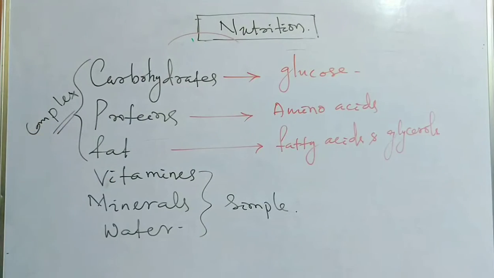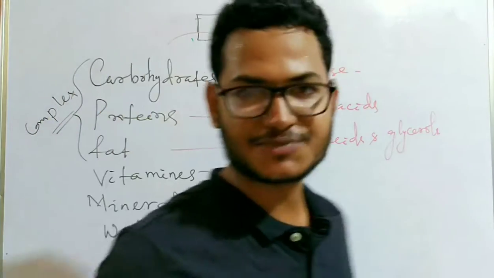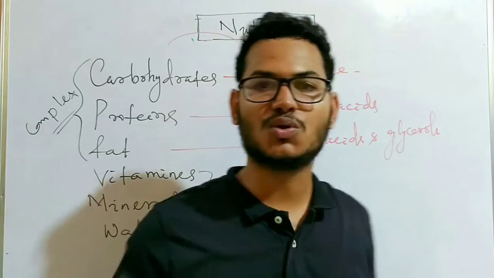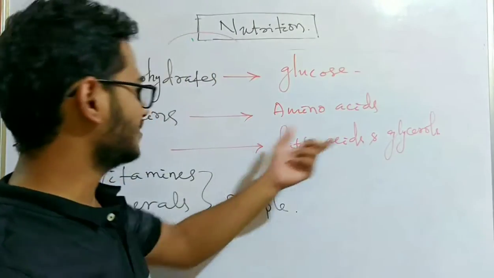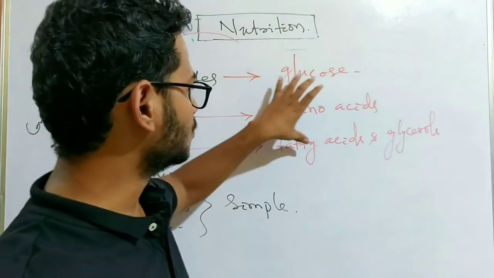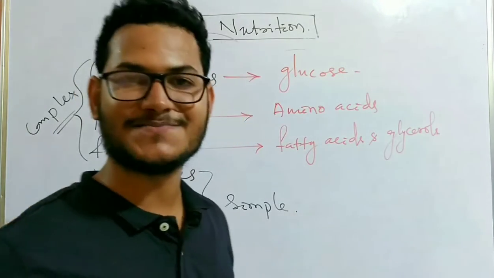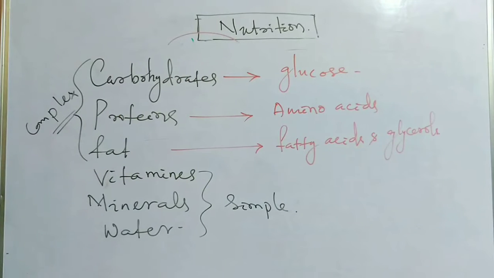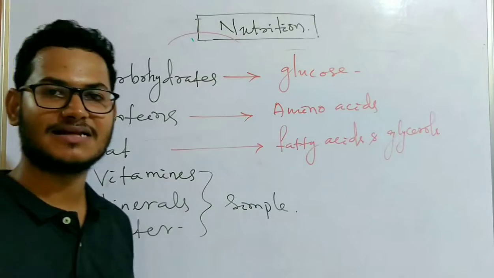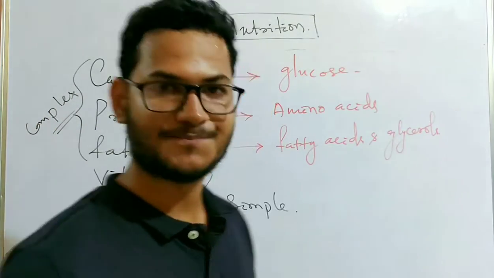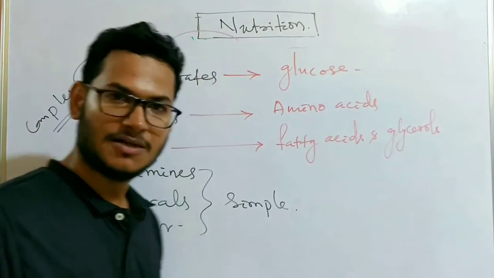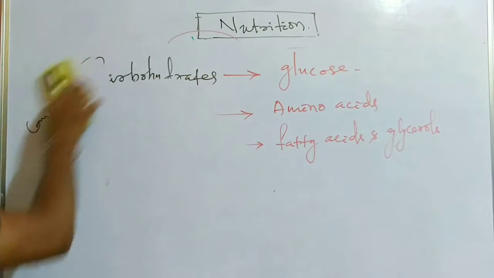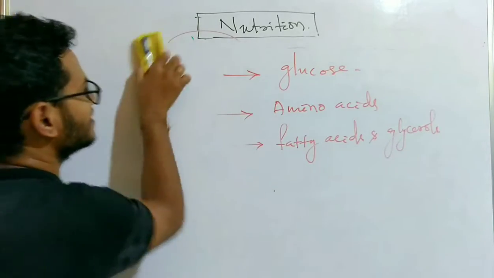So these 3 complex foods, carbohydrate, protein and fats, get converted into glucose, amino acids, and fatty acids and glycerol in order to get absorbed into our bloodstream and utilized in our body. So remember, these are the 6 essential types of foods for normal growth and development of our body. Clear?